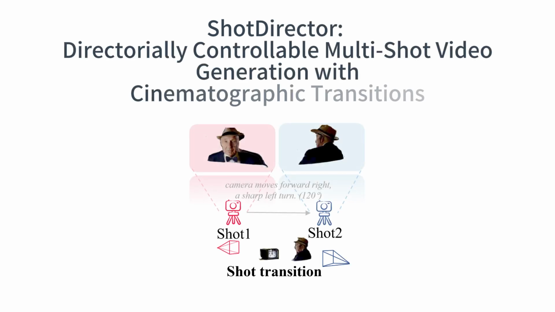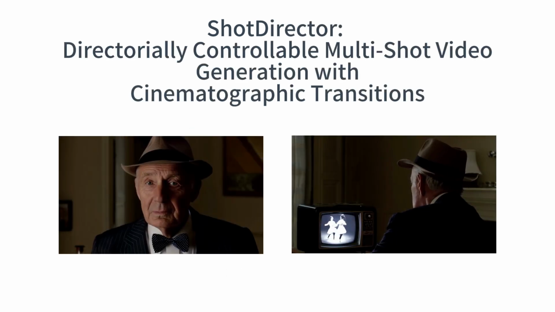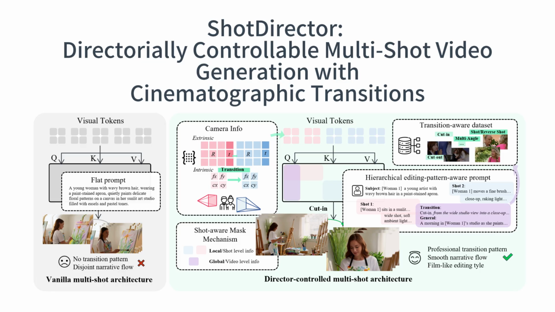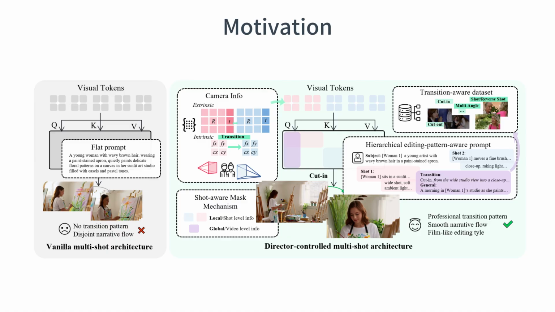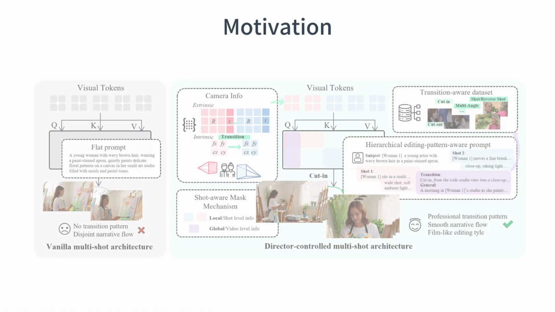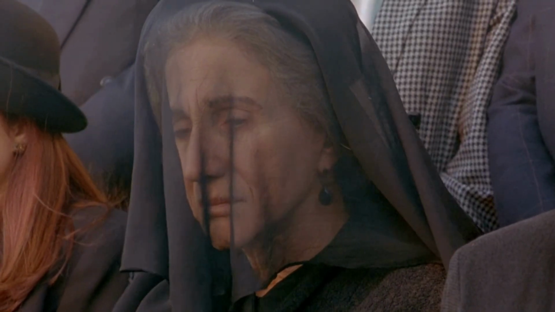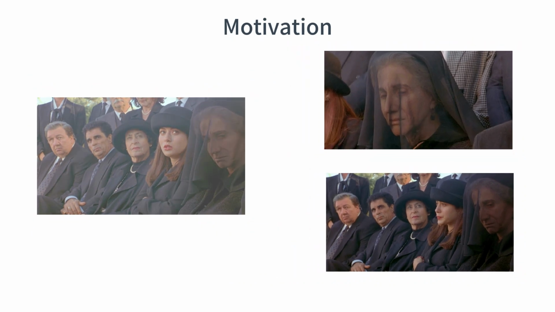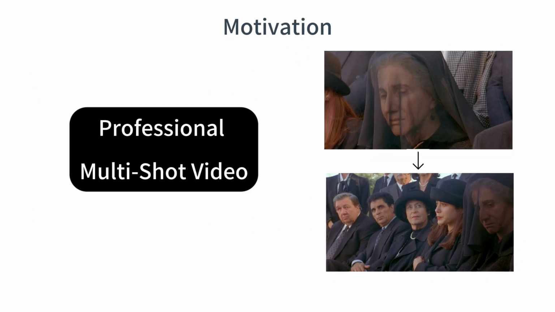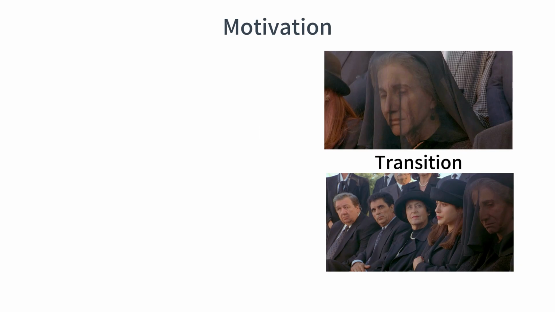We're very happy to present our paper on professional-level controllable transition generation for multi-shot videos, ShotDirector. Existing video generation models have made impressive progress in generating visually appealing single-shot videos. Nevertheless, generating multi-shot videos with cinematic and professional transitions remains highly challenging. In real films and professionally edited videos, transitions are not random scene switches. Instead, they are carefully designed to create smooth semantic continuity, coherent camera movement, and consistent visual storytelling between adjacent shots.